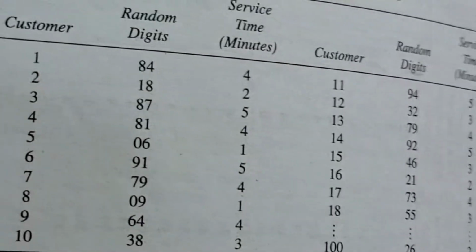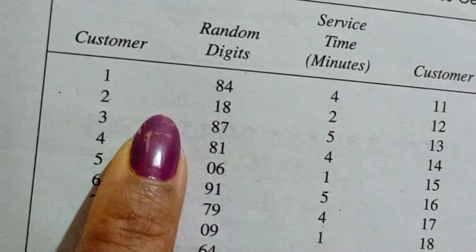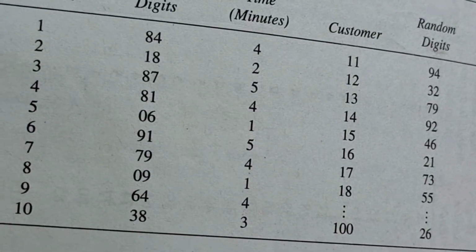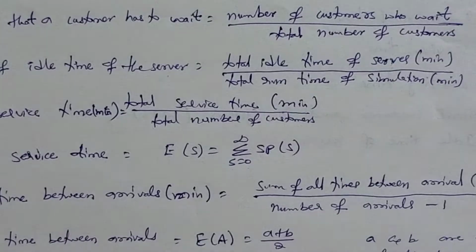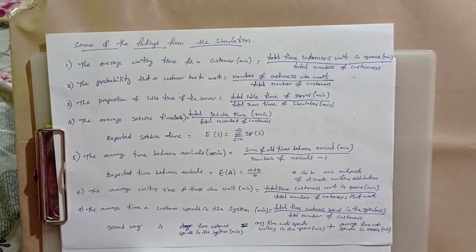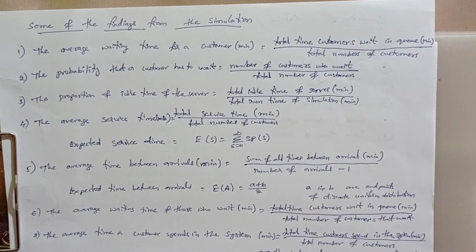Now, these are all the given random values for service times. Considering only 10 customers, the 10 random digits for service times generated are 84, 18, 87, 81, 6, 91, 79, 9, 64 and 38. Now, I'll solve this problem by using these parameters. We have already seen these findings in the last class. First, we need to analyze the simulation table. Later, we can calculate these findings by using the table.